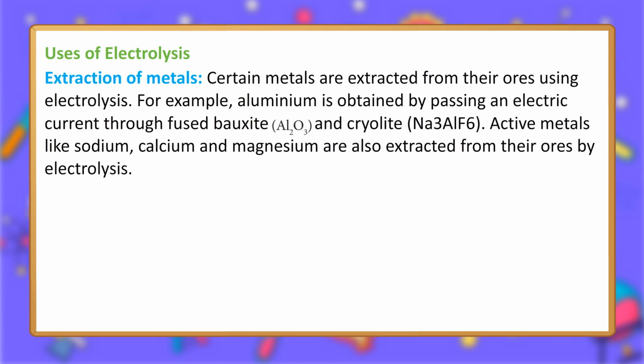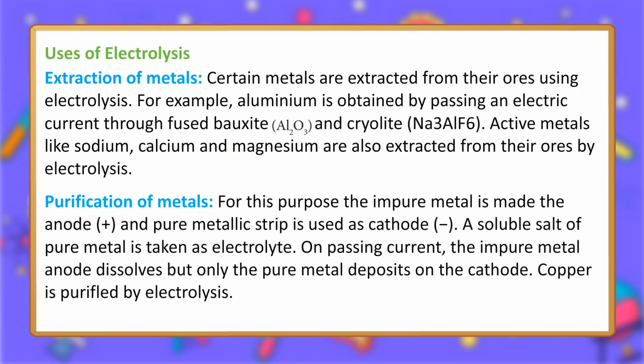Extraction of metals. Certain metals are extracted from their ores using electrolysis. For example, aluminium is obtained by passing an electric current through fused bauxite, Al₂O₃, and cryolite, Na₃AlF₆. Active metals like sodium, calcium and magnesium are also extracted from their ores by electrolysis.